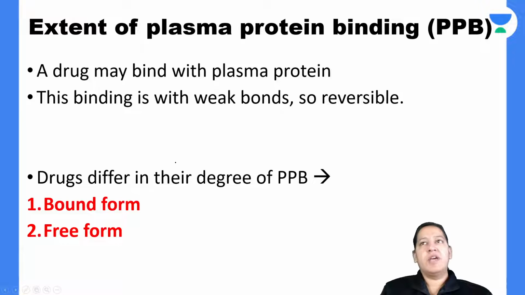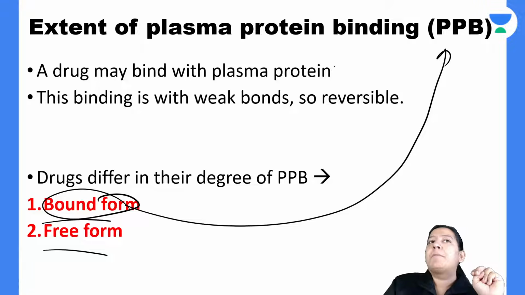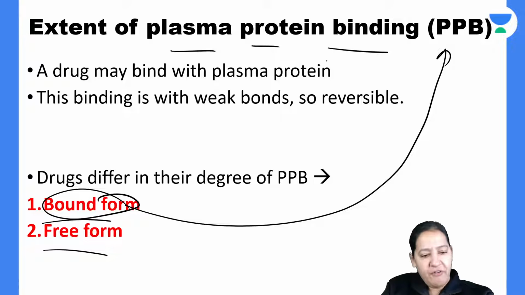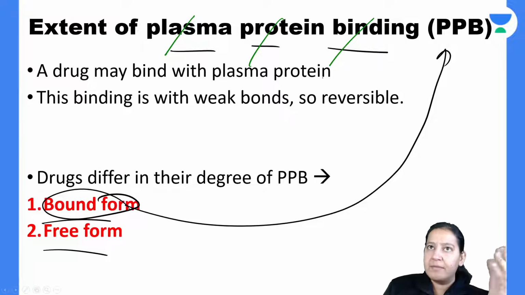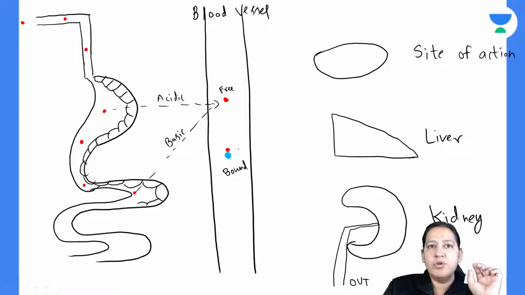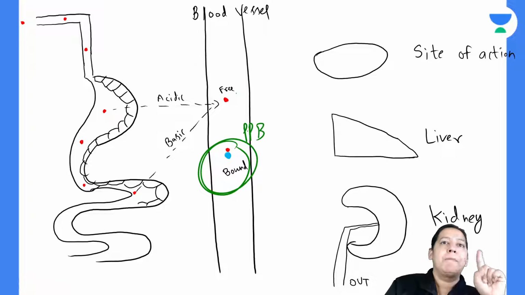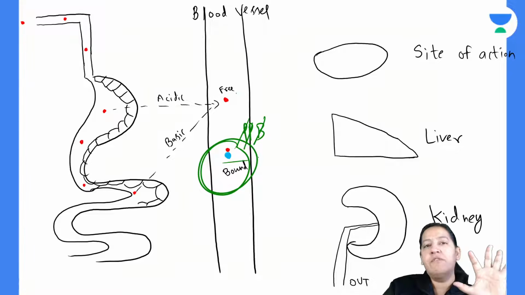Now, as I've told you, there are two forms, free and bound. Bound form is known as PPB, plasma protein binding. The full form of PPB, please learn: plasma protein binding. Whatever proportion is binding with the plasma protein is known as plasma protein binding. As I've told you, this is this form, not this. This one is known as PPB. Plasma protein binding is that proportion of drug which is bound with the protein.